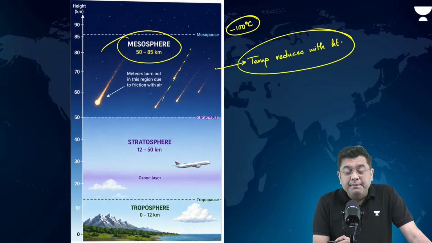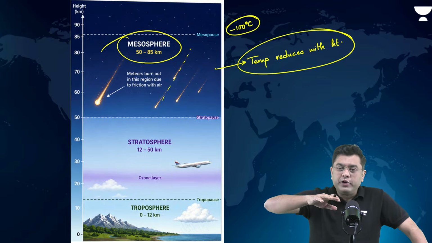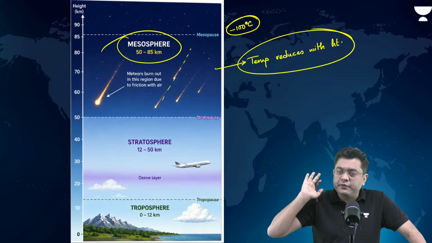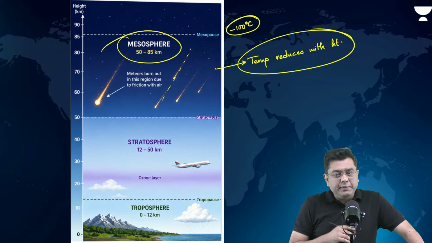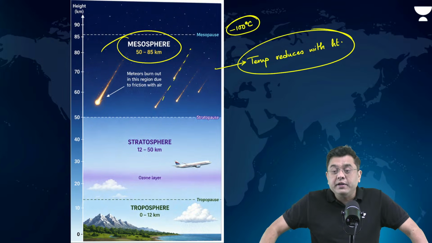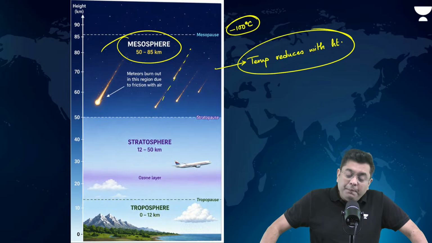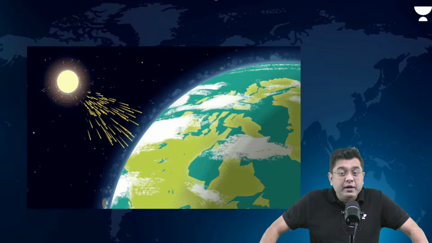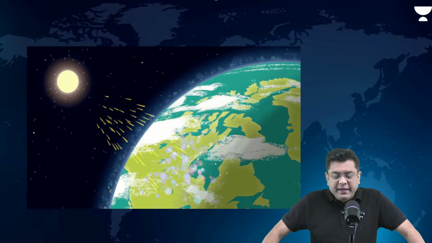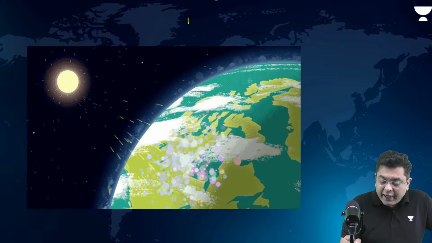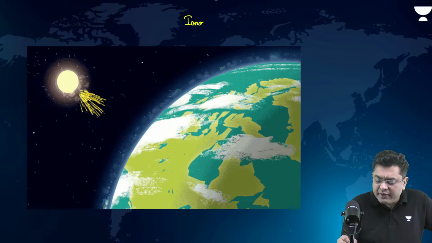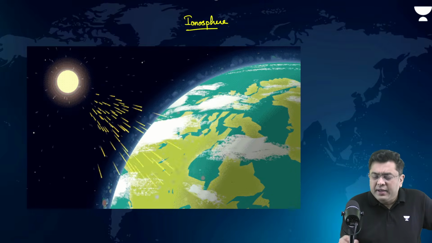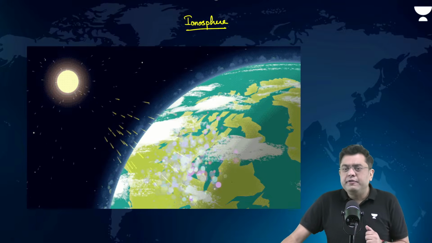Why? Because as they are falling through outer space, they don't experience friction. But as they enter into the mesosphere, suddenly they experience a lot of air friction, and that is when they start to burn. Now, beyond the region of mesosphere, you have a region which allows for radio communications to happen. And that is the region of ionosphere, which is a part of thermosphere itself. Ionosphere is within the thermosphere itself.